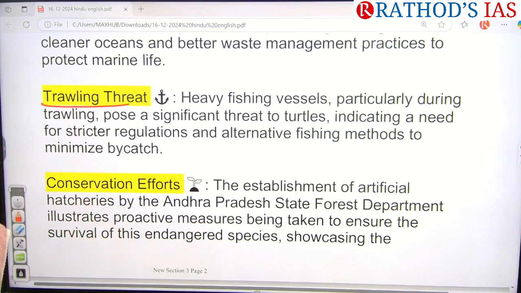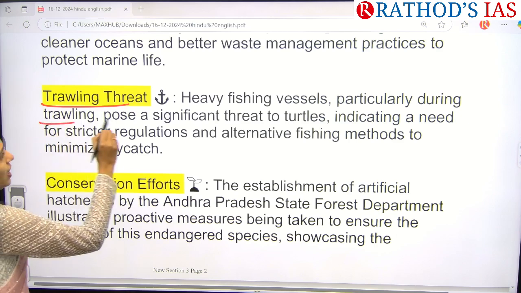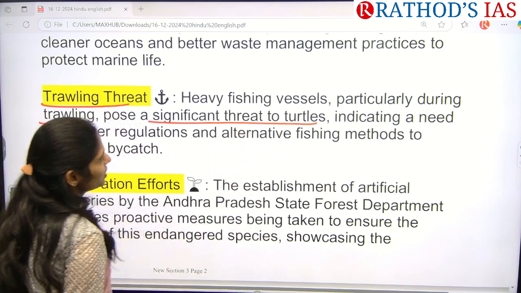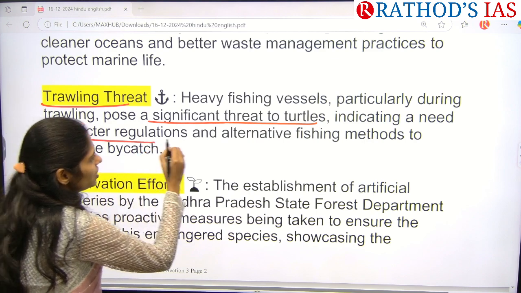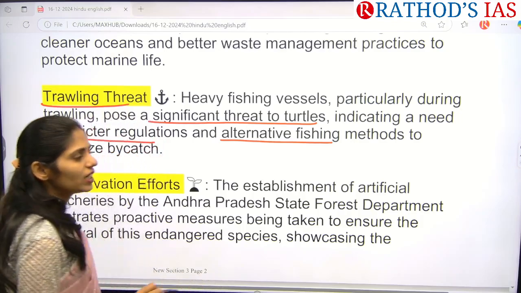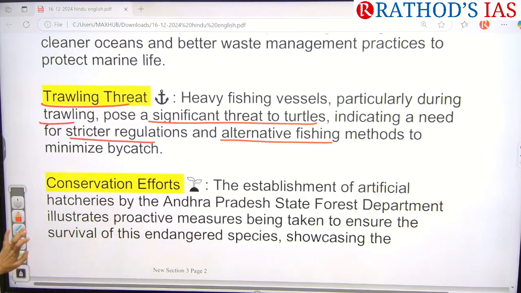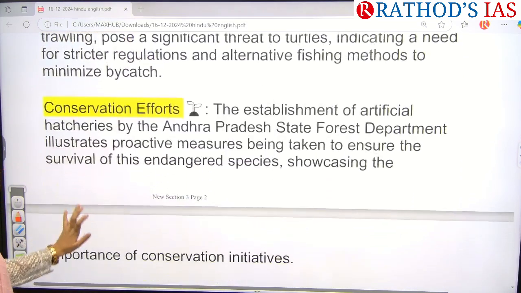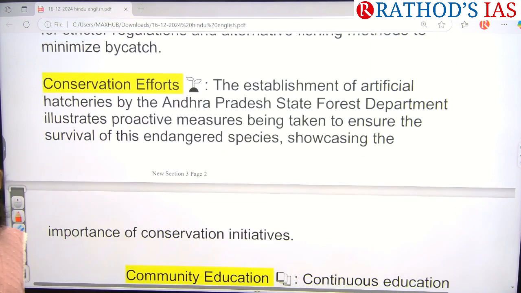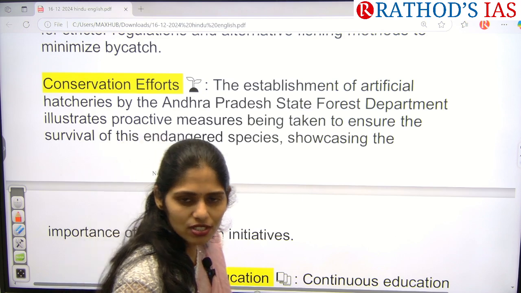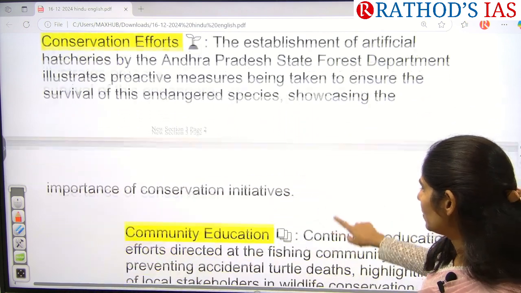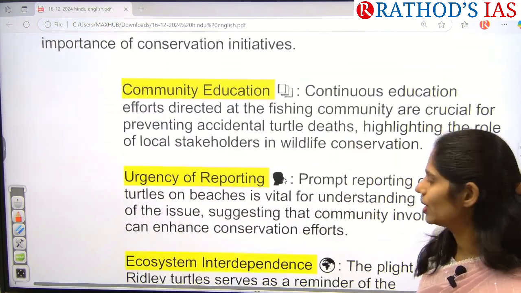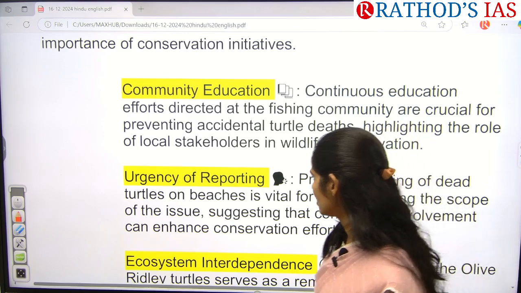Okay, next the second important problem they said is trawlers. Heavy fishing vessels, particularly during trawling, pose a significant threat to these turtles. So we need to have at least some stricter regulations, and we can use some alternate fishing methods during this breeding season. Next, the government needs to take some conservation efforts. Now the AP State Forest Department is providing some artificial hatcheries.